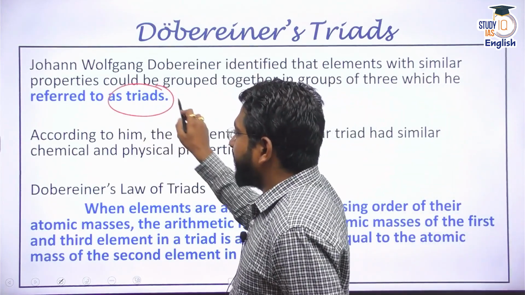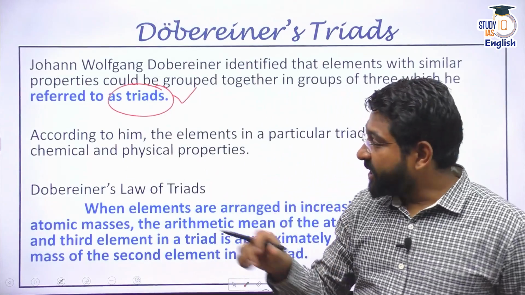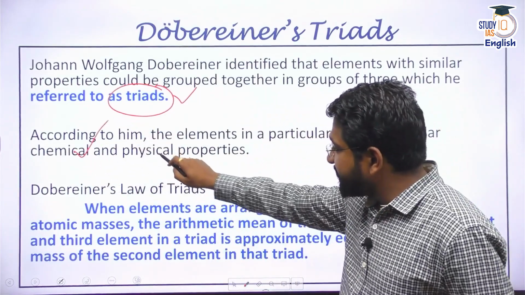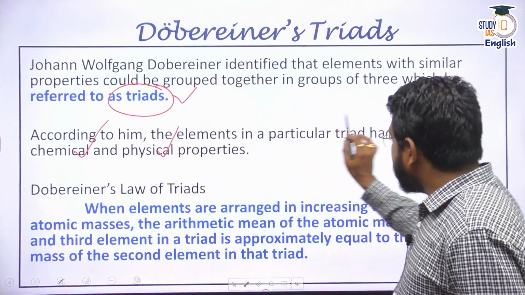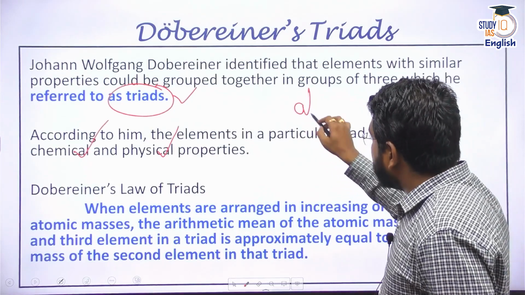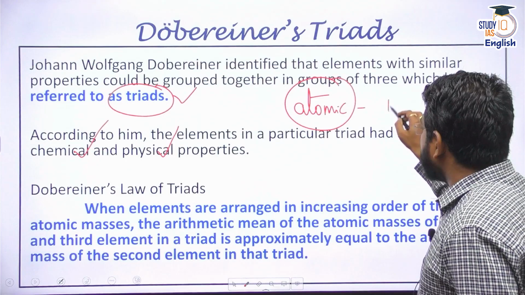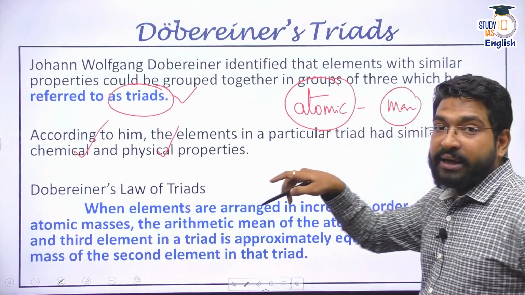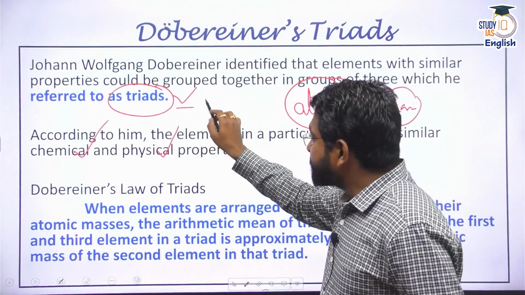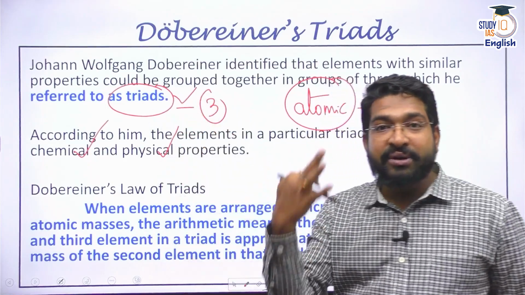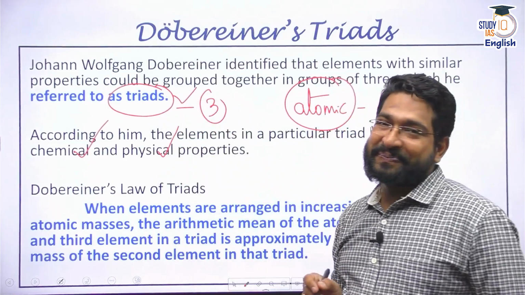He said that he can group elements which have similar chemical and physical properties on the basis of atomic mass. Remember, he categorized on the basis of atomic mass, and he put them in categories of 3. Triads means 3 elements put together.